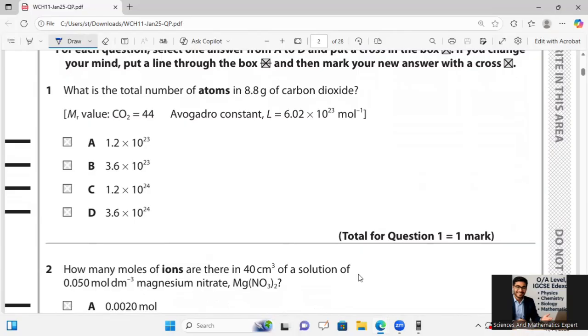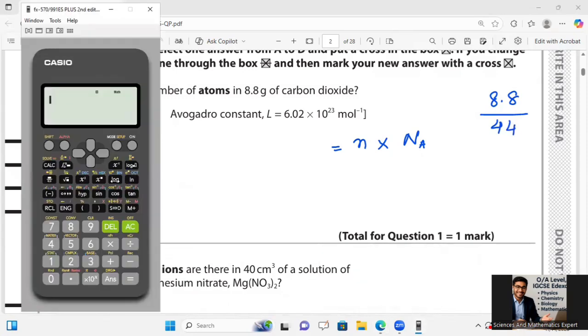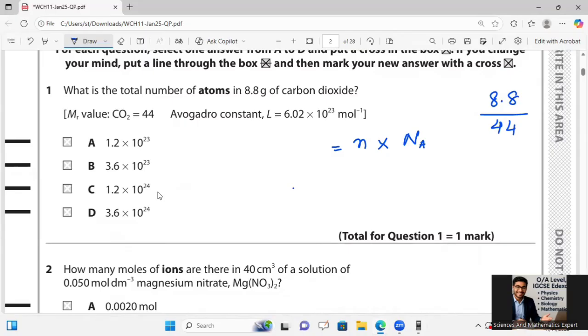First of all, the number of moles should be multiplied by Avogadro's constant, NA. The number of moles means 8.8 divided by 44. So 8.8 divided by 44 is equal to 0.2. So it is 0.2 multiplied by Avogadro's number, 6.02 multiplied by 10 raised to power 23.